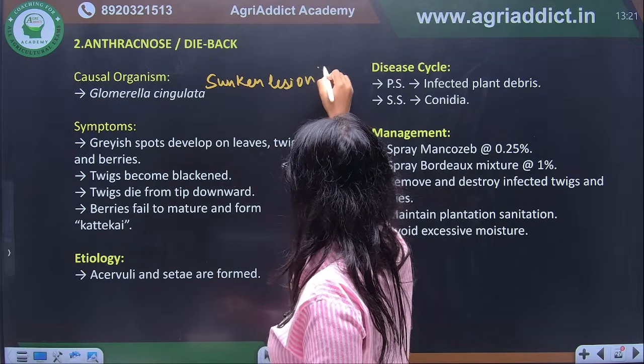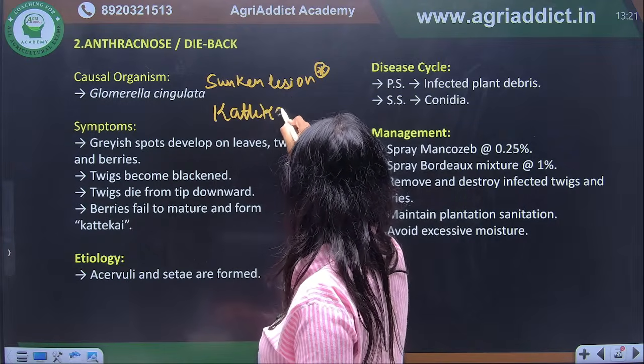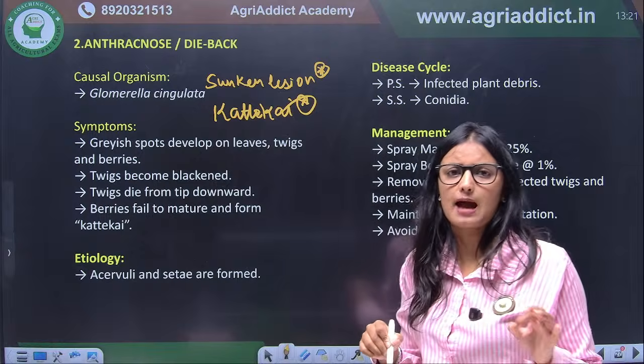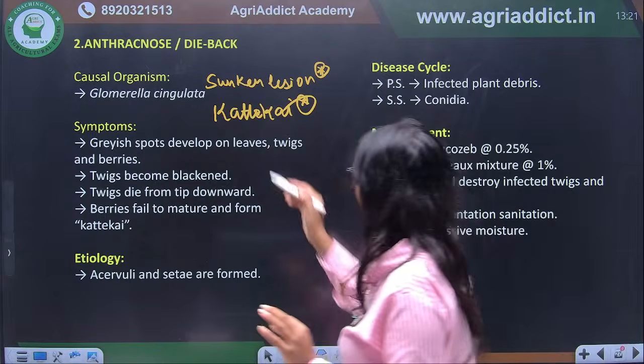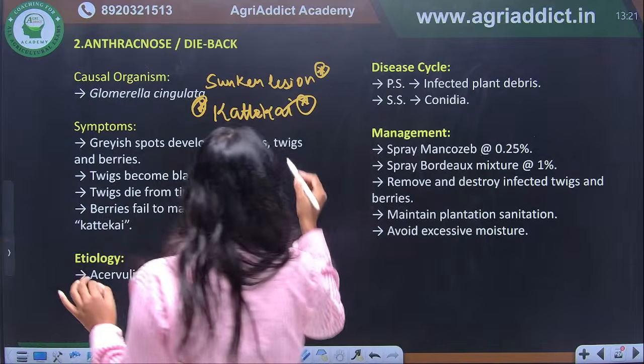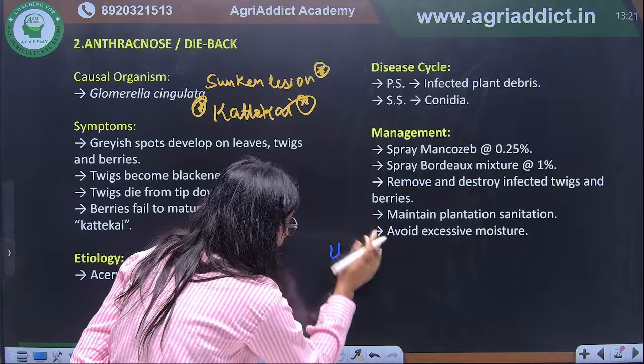And here there is formation of katte kai. Again, this is a Kannada word, katte kai. What is happening to the berries in this symptom? In katte kai symptom, the berries fail to mature.